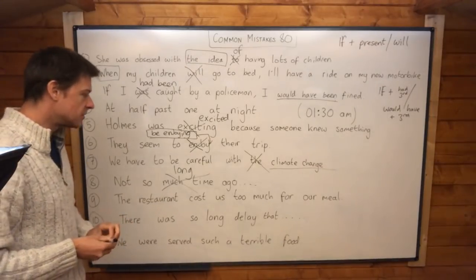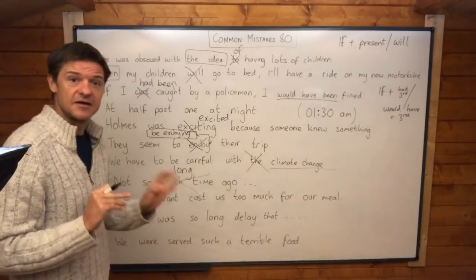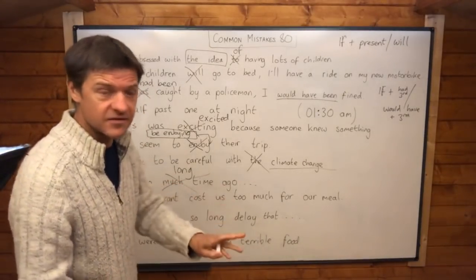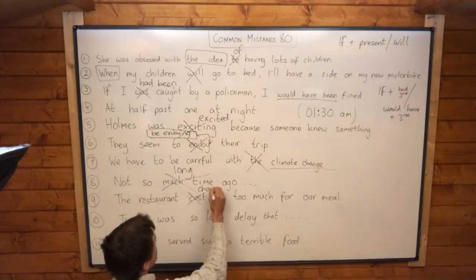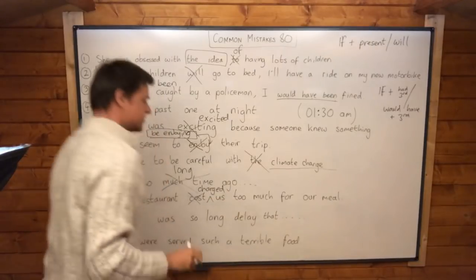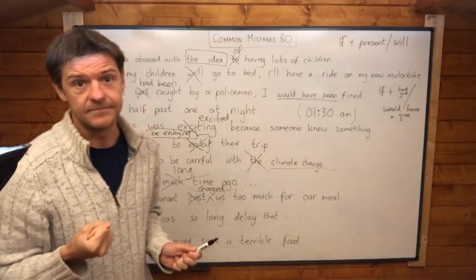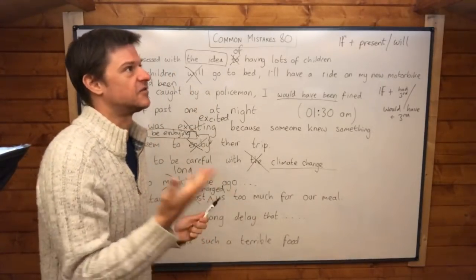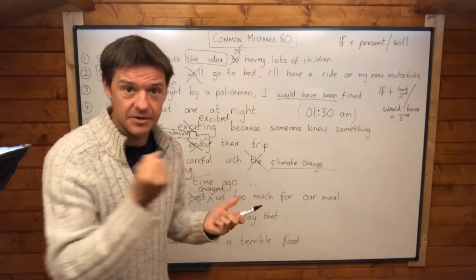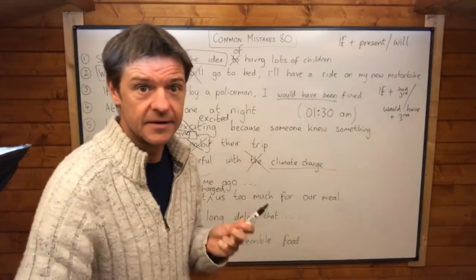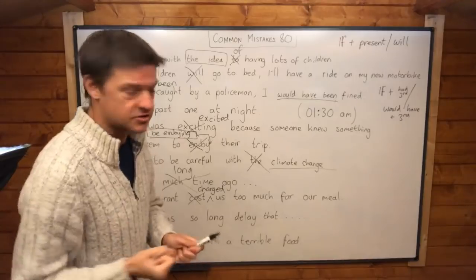Number 9, the restaurant cost us too much for our meal. Now, I've been doing a lot of vocabulary with this student, especially on the theme of money, which is a very important theme for vocabulary because we all use money. And so it's got to be this: the restaurant charged us too much for our meal. To charge someone is to demand money from them. So you might say that my tennis coach charges $100 an hour for a lesson. Something like that. He demands $100 an hour for a lesson. Okay, so that's how much somebody demands. It's when somebody demands payment, they charge you.